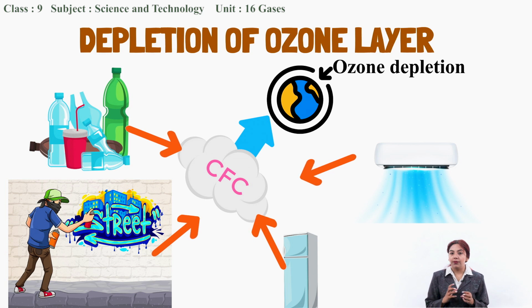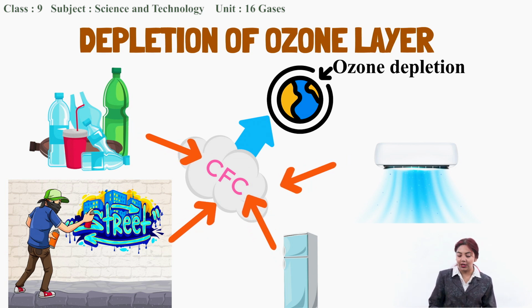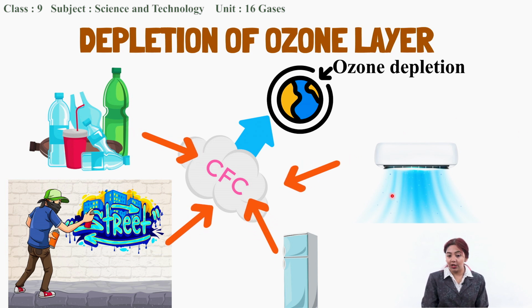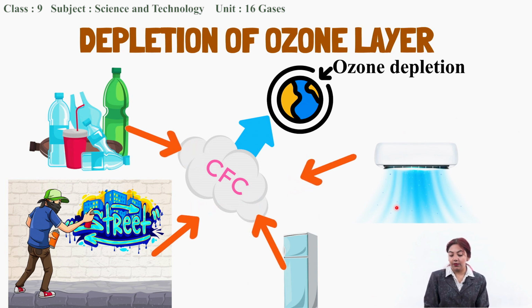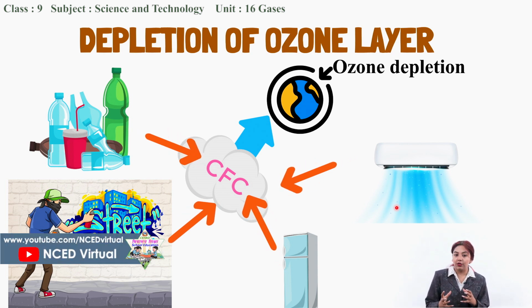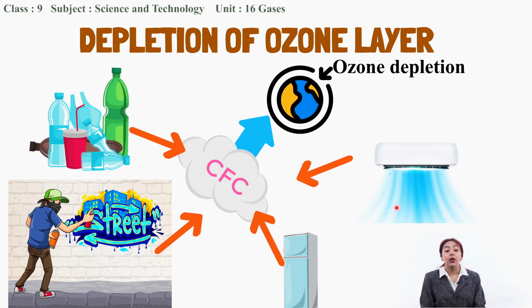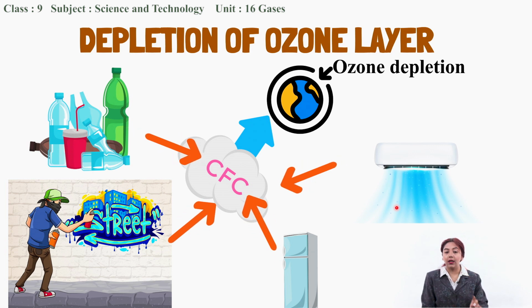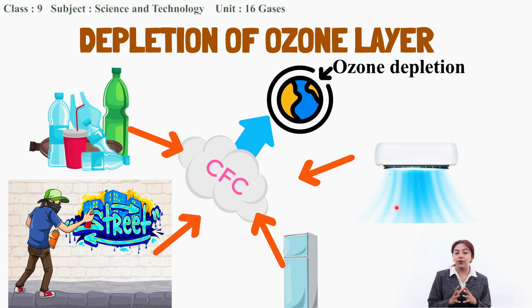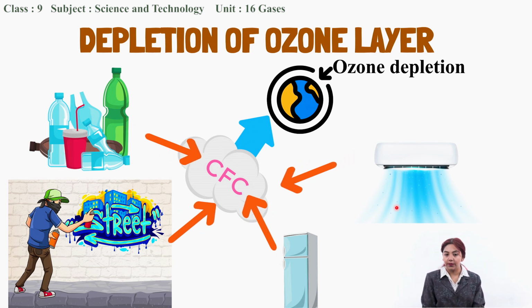Some of the technologically advanced products that we use in our daily life, such as air conditioners and refrigerators, release chlorofluorocarbon, and during the manufacturing of plastics, chlorofluorocarbon is also released, and the bottle spray in spray paints also releases chlorofluorocarbon, and this chlorofluorocarbon is the reason for the depletion of ozone layer.